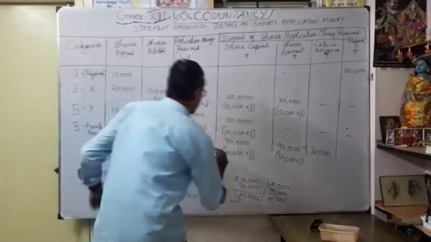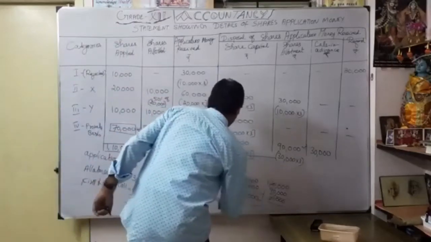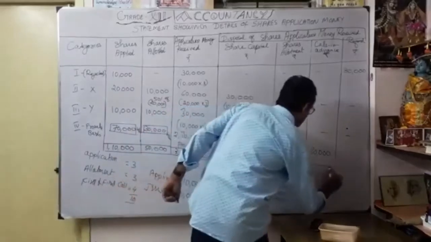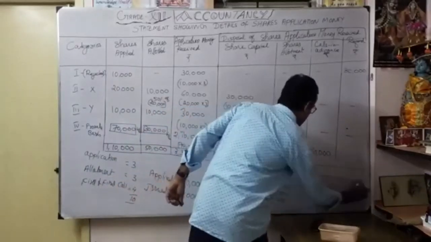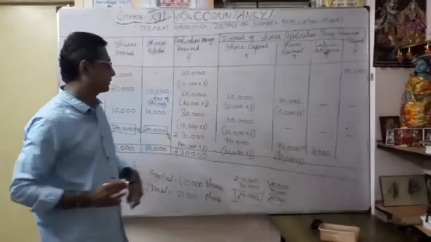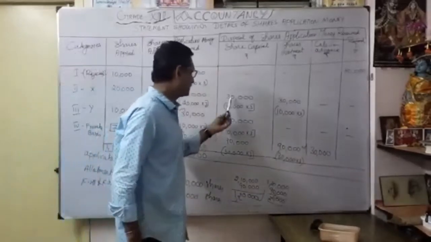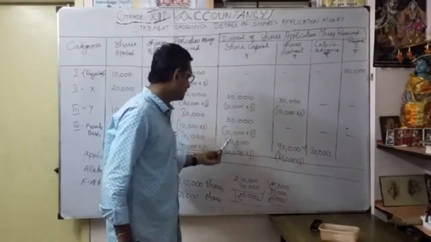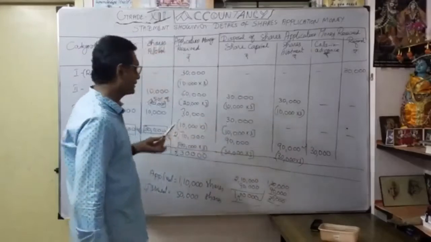So what is my exact share capital transfer? Whatever 30,000, this 30,000, this 90,000. So what is my exact share capital account?